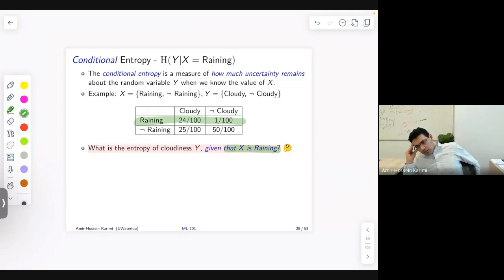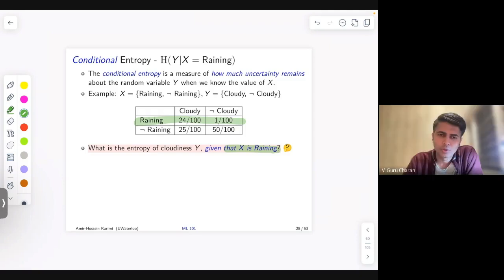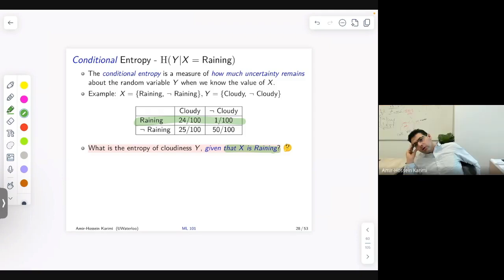Guru again? It's a low value. Low value. Why is it a low value? It's almost certainly raining. So when it is raining, then it's almost certain that it's cloudy. And because we're almost certain that it's cloudy, then we have low entropy in that system. Low uncertainty, low entropy. Yes, no, questions?